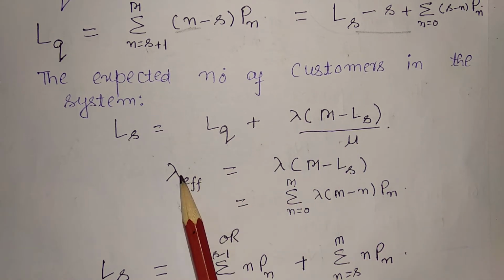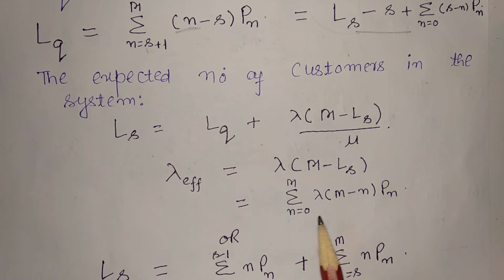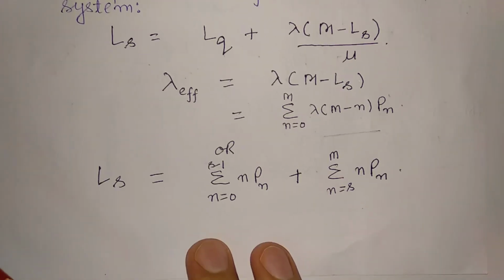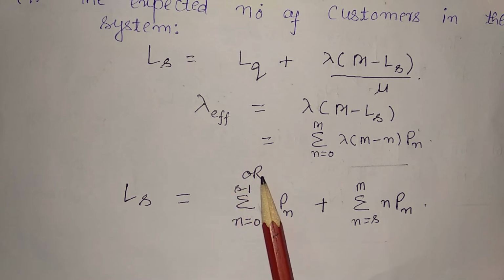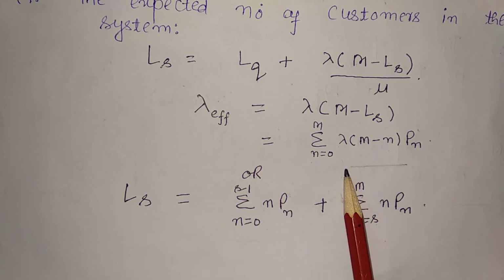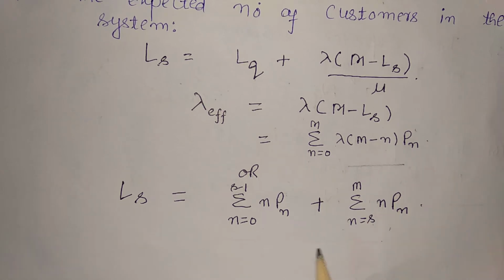Effective arrival rate is equal to the summation over n from 0 to M of lambda into (M minus n) into Pn. Or you can just use the method LS equals the summation from n equals 0 to s minus 1 of n Pn plus the summation from n equals s to capital M of n Pn. Then you will find the number of customers in the system.